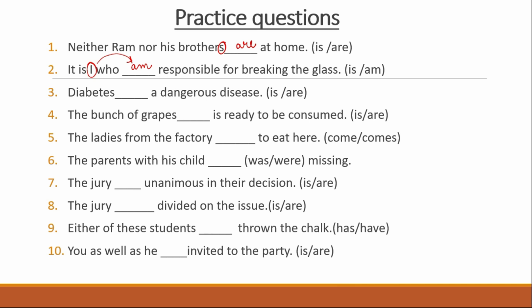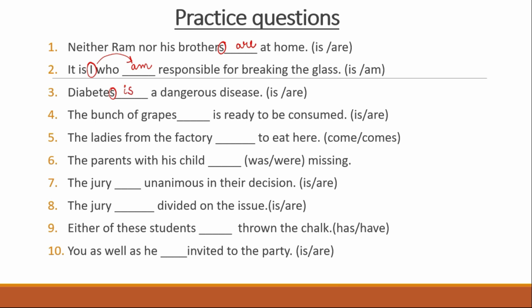Diabetes dash a dangerous disease. So this might sound plural, but it's a disease which is used in the plural sense, but it is a singular term. So diabetes is a dangerous disease.